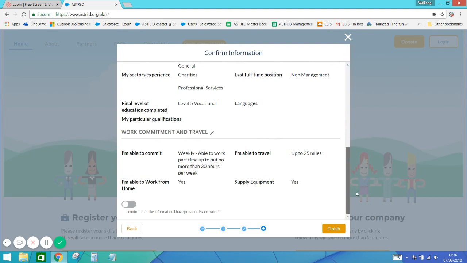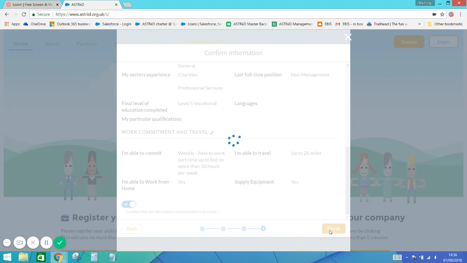So once you're happy with all the information, in the bottom left-hand corner, at the bottom it says, I confirm that the information I've provided is accurate. It's currently off, so just click on it so it changes colour and there's a tick, and that will confirm that you've actually provided accurate information. Then click on finish.